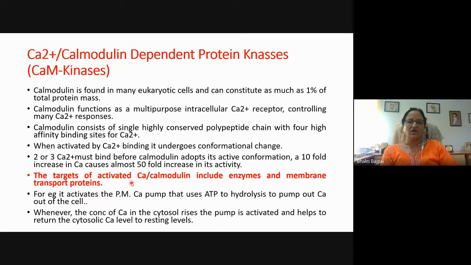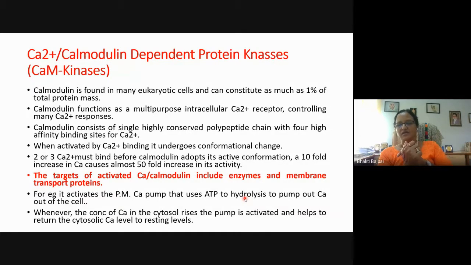Now the targets of activated calcium calmodulin include enzymes and membrane transport proteins. So this activated calcium calmodulin can now phosphorylate various enzymes and membrane target proteins. For example, it activates the plasma membrane calcium pump that uses ATP hydrolysis to pump calcium out of the cell. Just now we have seen IP3 causes release of the calcium ion from the lumen of the endoplasmic reticulum.